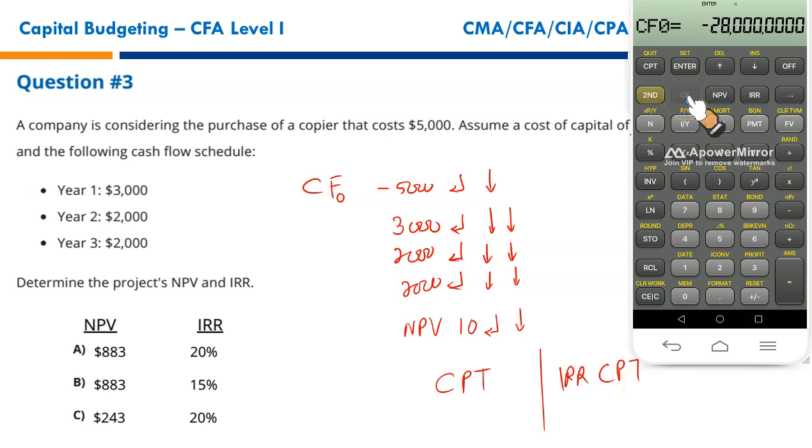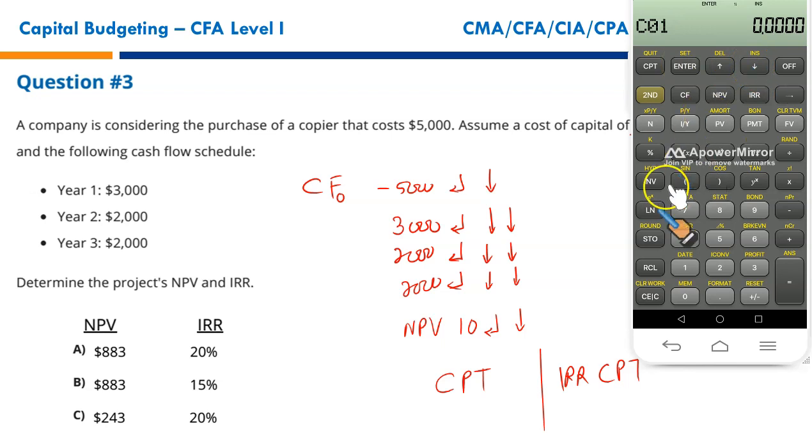First, you need to clear the table first, CF second, that's clear work. Now the system is back to 0. You need to press CF, this is already pressed. You need to write 5,000. Since it's an initial outflow, you need to press the negative sign. Press the enter key, press the down arrow key. Now this is entered. You're in the next line now.